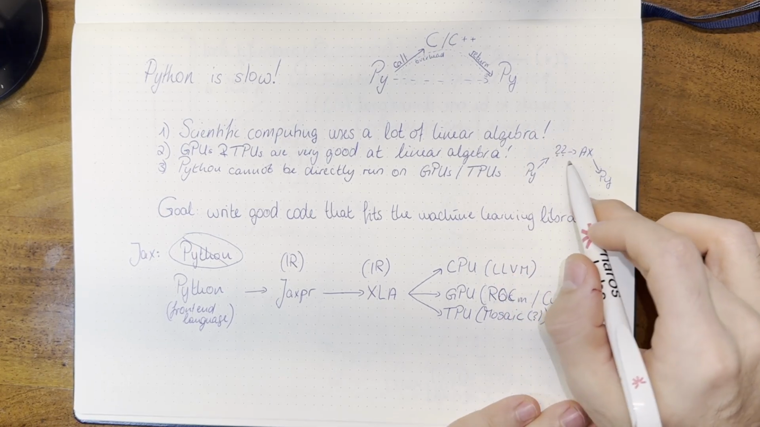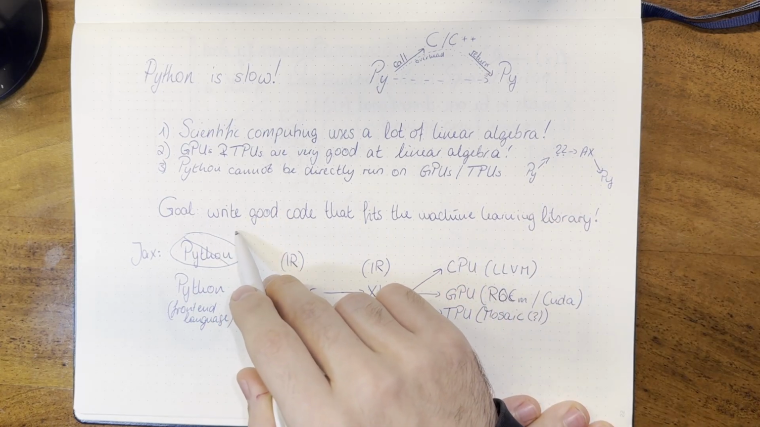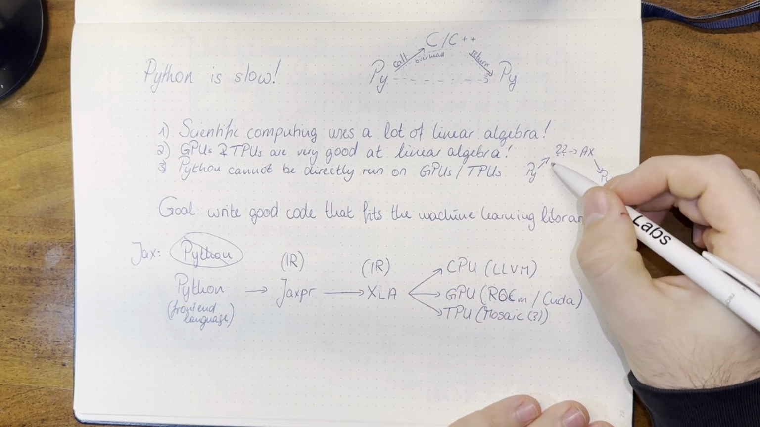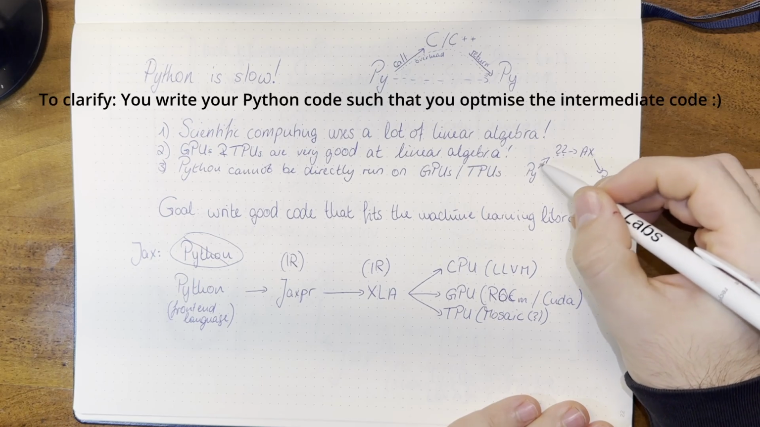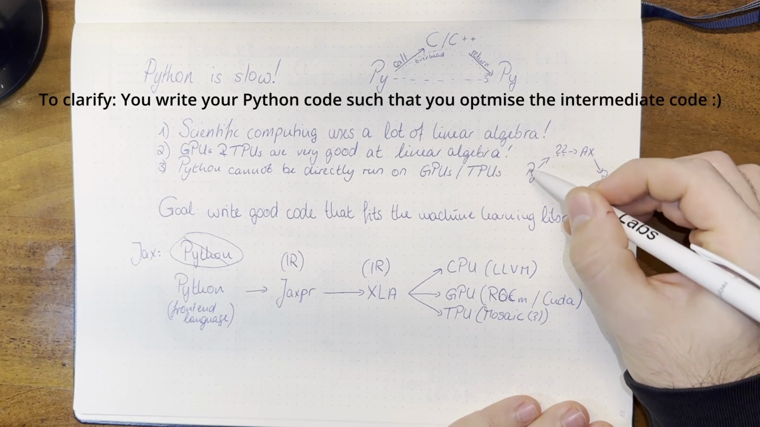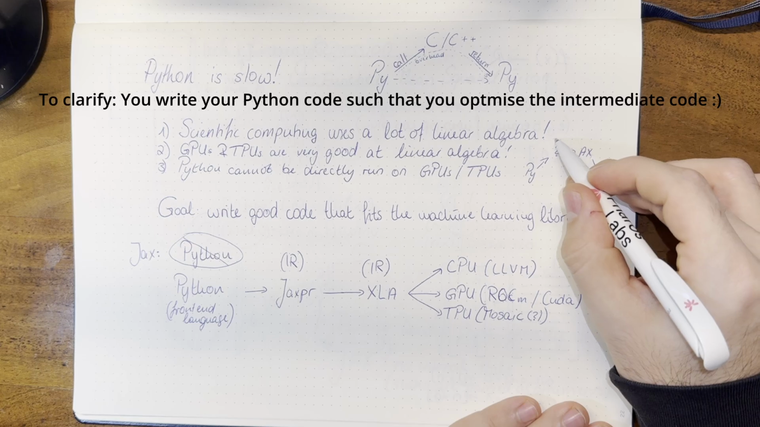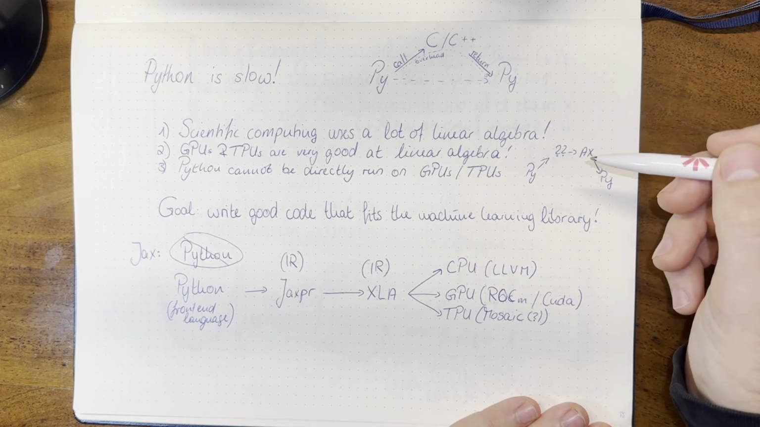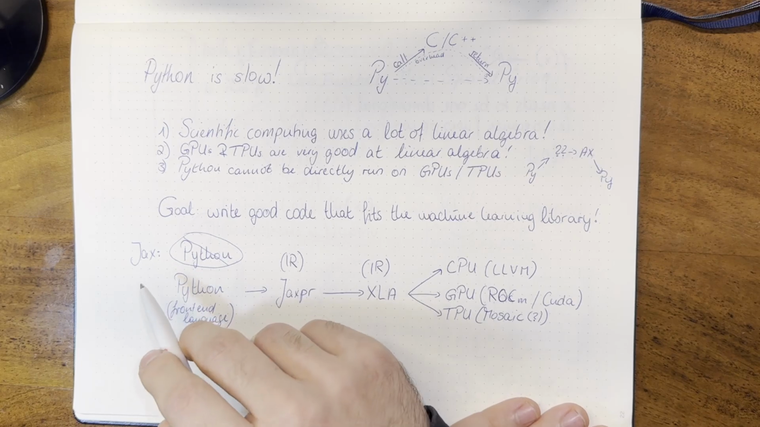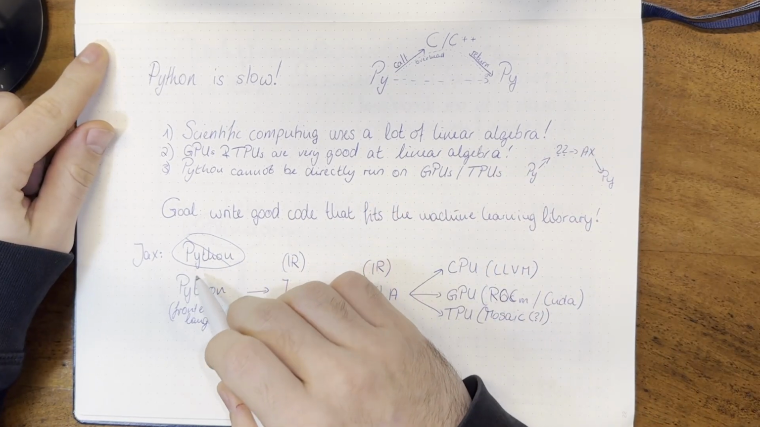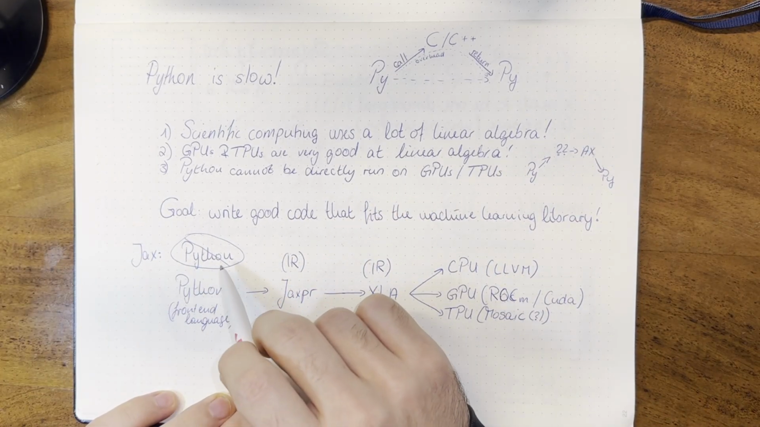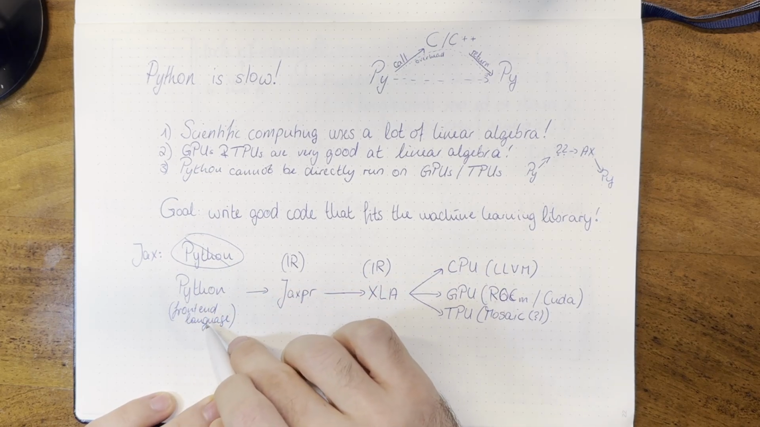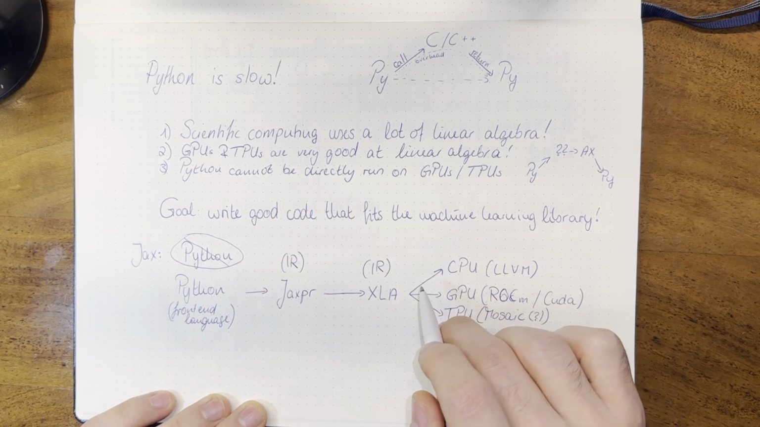And herein also lies our goal. We want to write good code that fits our machine learning library. So in other words, we want to optimize not necessarily the Python code, but instead the intermediate code before it gets run on the accelerated hardware. And that is especially the case when it comes to JAX, because in JAX, you don't really care about the Python code all that much. Your goal is to use Python as a front-end language in order to compile it into something else.